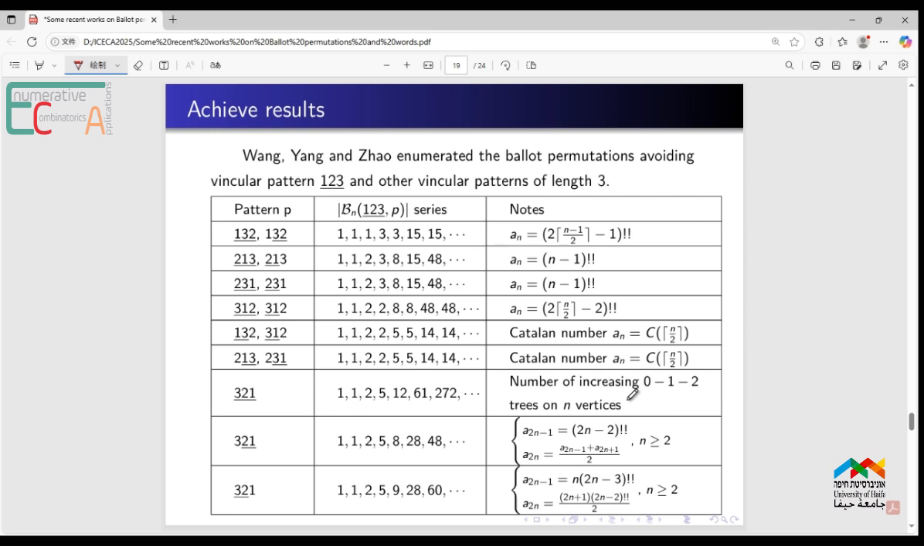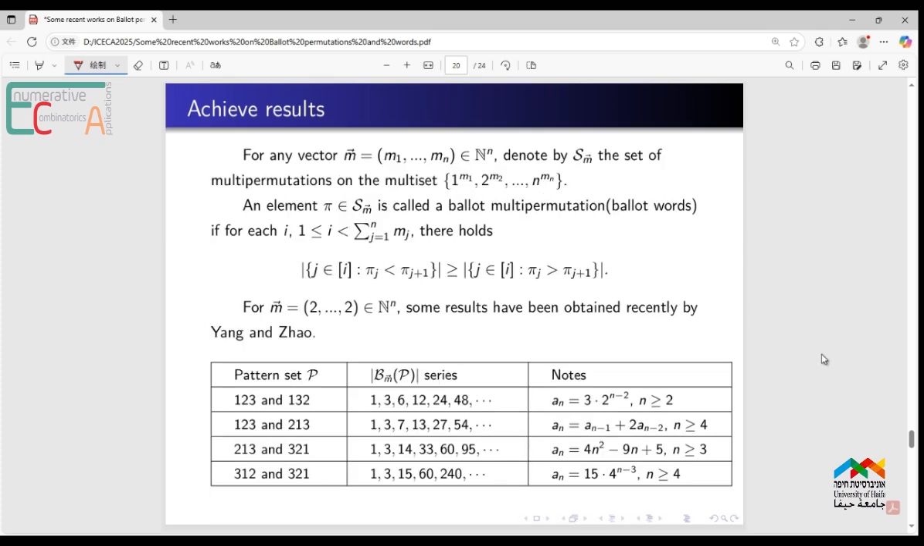For any vector m, denote by Sm the set of multi-permutations on the multiset, and the Ballot multi-permutations are also called Ballot words. The Ballot words must satisfy the inequalities here. For each mi equal to 2, it's also a Ballot word, using the number 1 twice, 2 twice, and n twice.